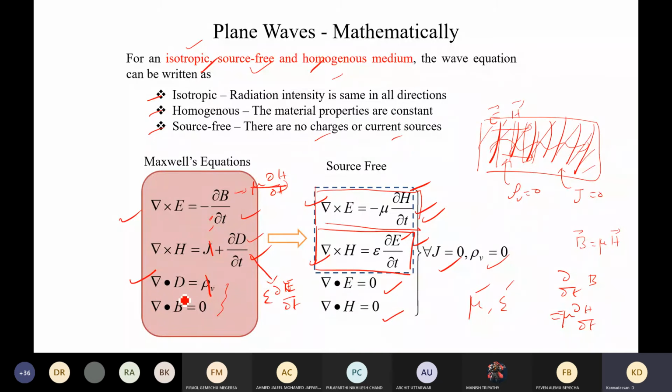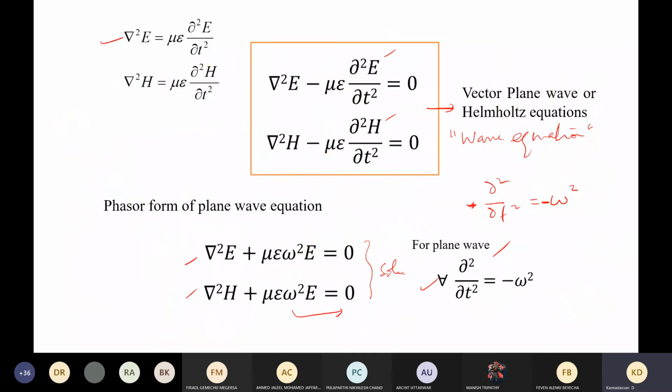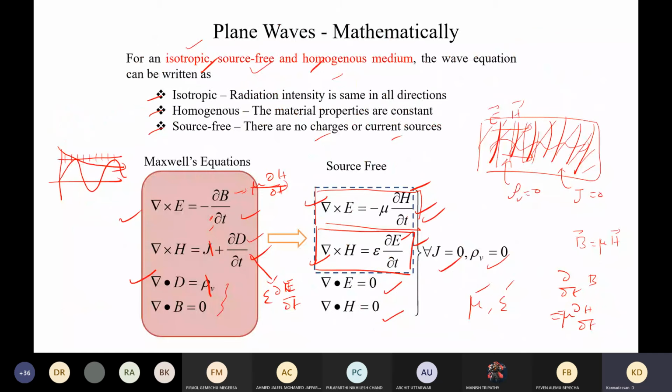If del dot d is not equal to 0, that means for the wave which is traveling along the space, at every particular point we can't expect the same magnitude. Due to this charge or conductivity, the amplitude will keep on decreasing. So that is what we can expect in a medium with charges.